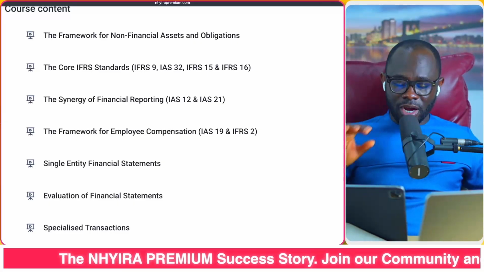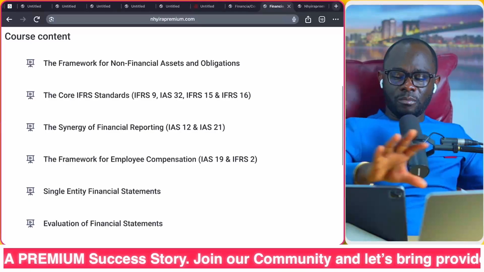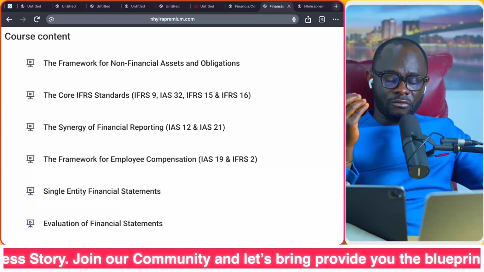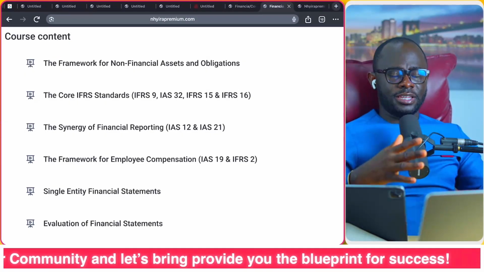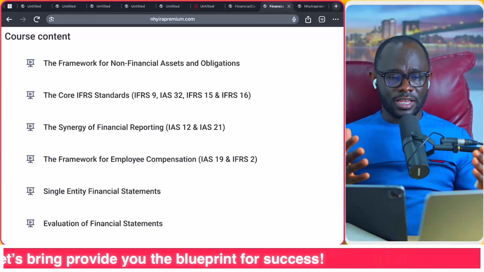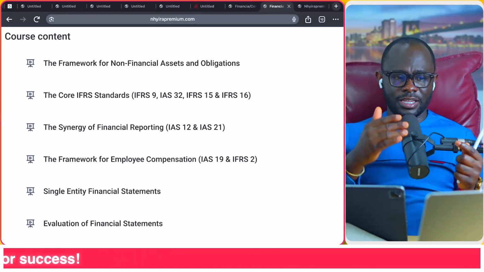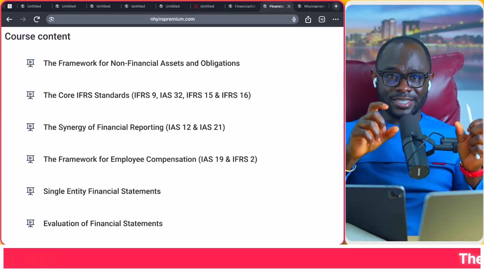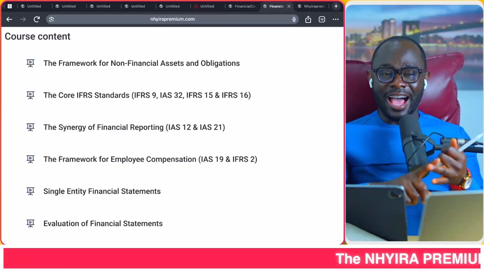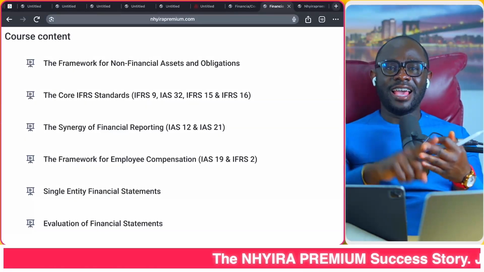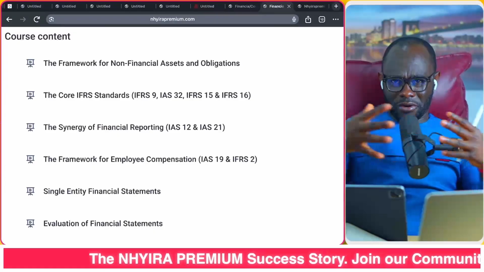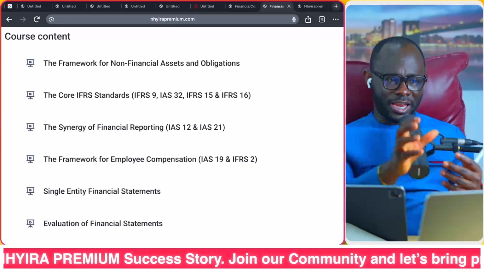So the first part is the financial reporting framework for non-financial assets and obligations. This is looking at all the non-current asset accounting standards. Then we come to the core IFRSs. This is looking at the 3 musketeers, IFRS 9, IFRS 15, and IFRS 16. So those 3 core accounting standards go together there.